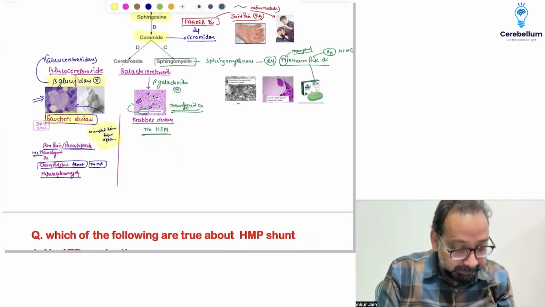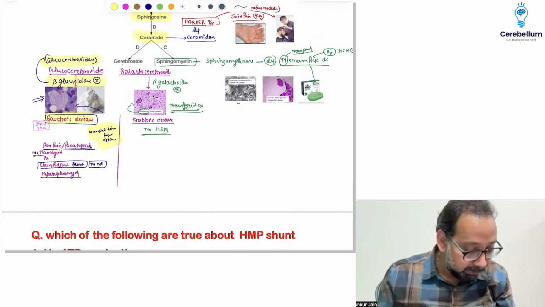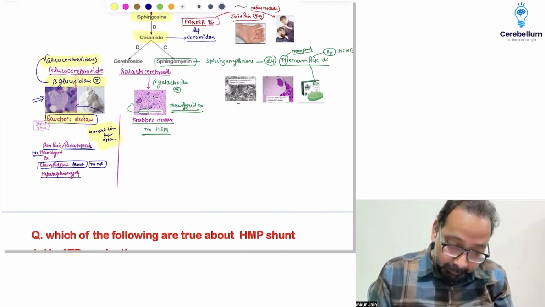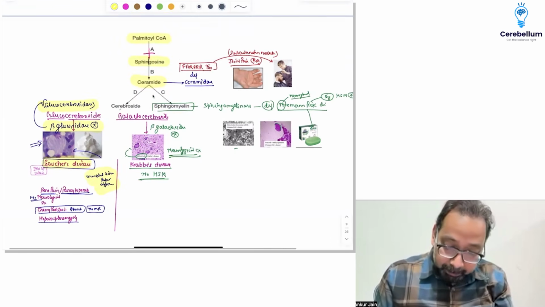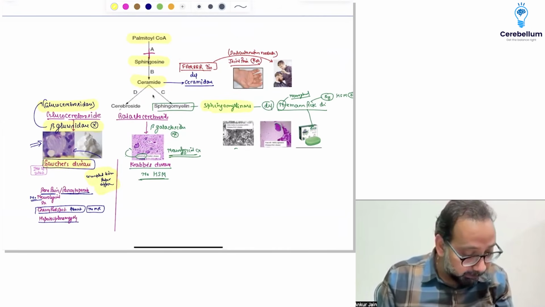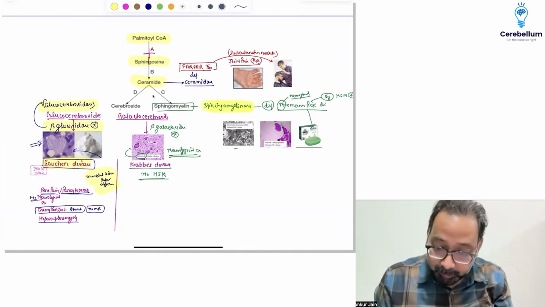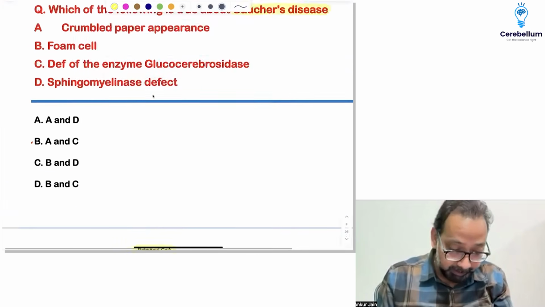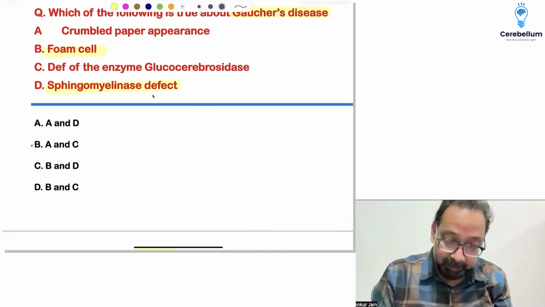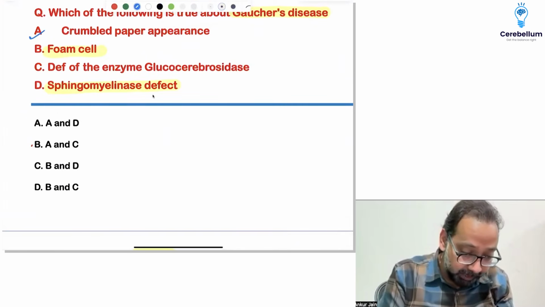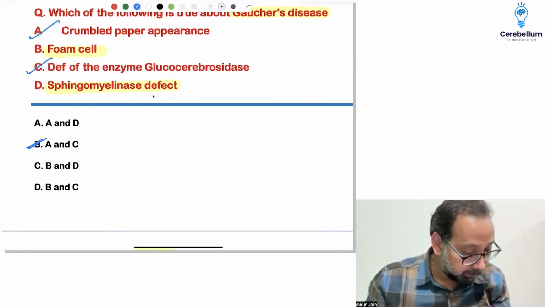Beta glucosidase or glucocerebrosidase deficiency. In Niemann-Pick disease, sphingomyelinase is deficient, and there is hepatosplenomegaly and foamy appearance. We made a mnemonic, Neem soap. So sphingomyelin defect and foam cells in Niemann-Pick disease. A and C are correct, so the answer is B.